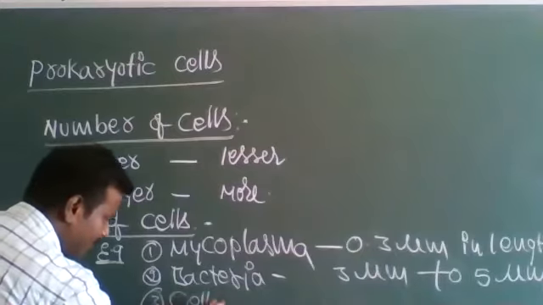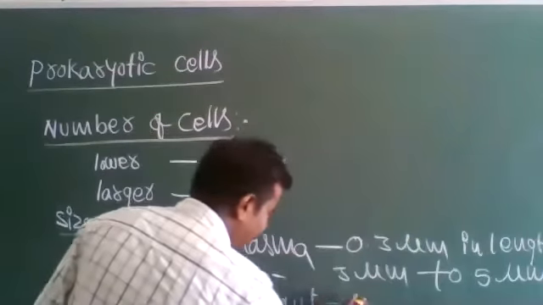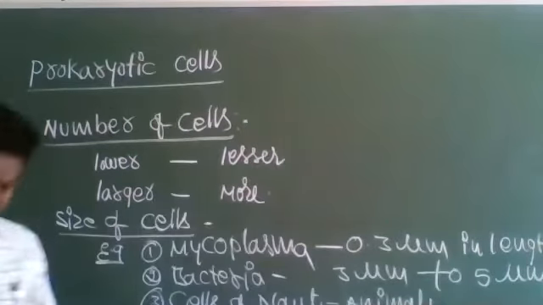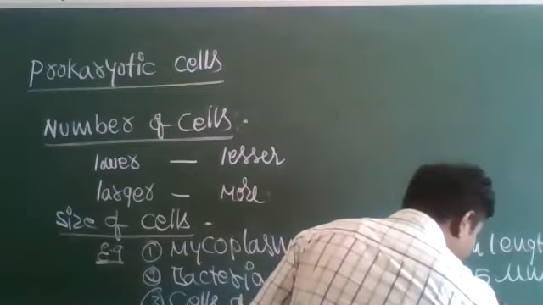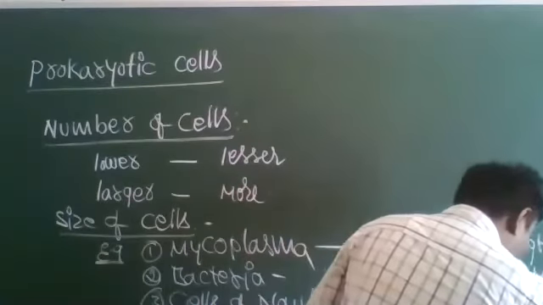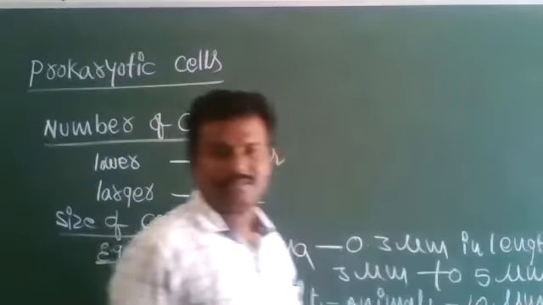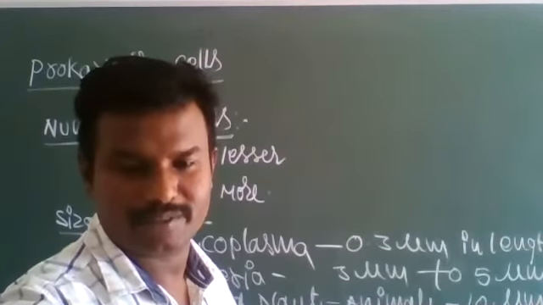Next, cells of plants and animals. The sizes are 10 micrometers to 100 micrometers.